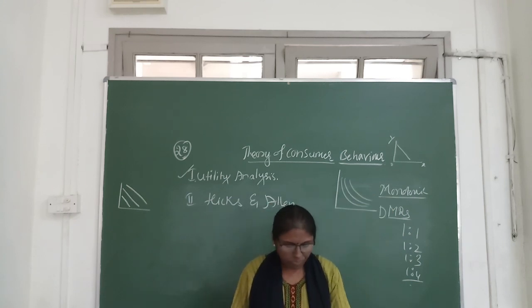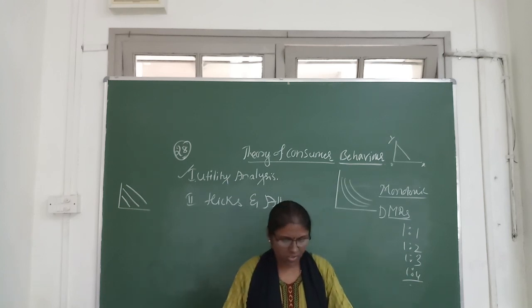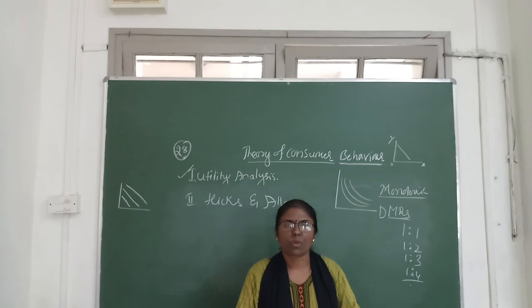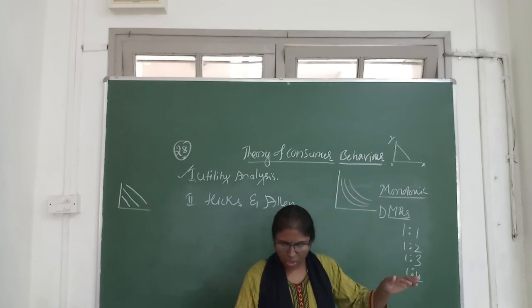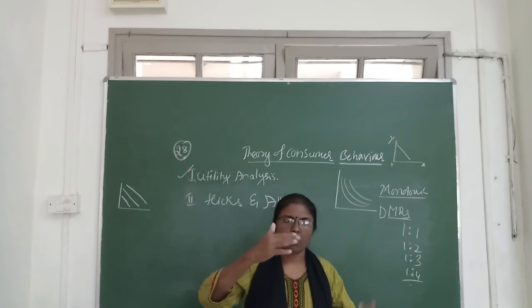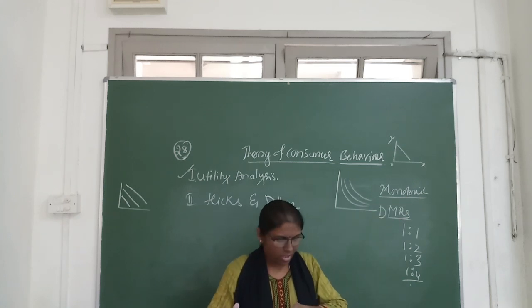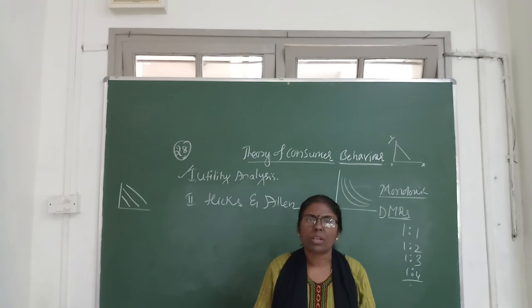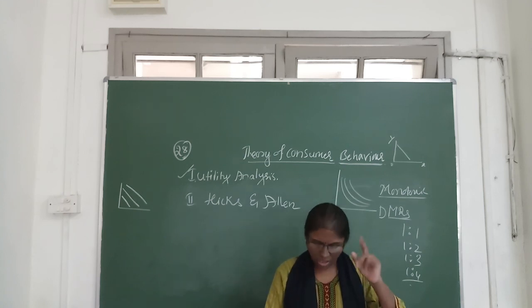Then what are the properties of the indifference curve? In detail we already discussed. The indifference curve slopes downward from left to right. It cannot be vertical and it cannot be horizontal. It never rises upward. It cannot be concave; it is always convex. And two indifference curves never intersect each other.